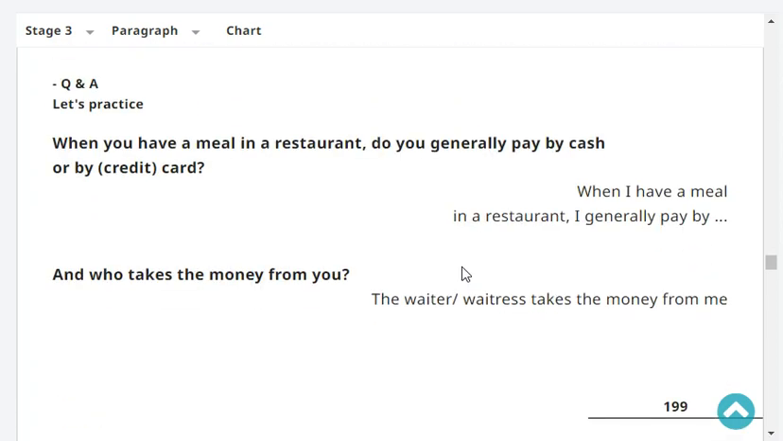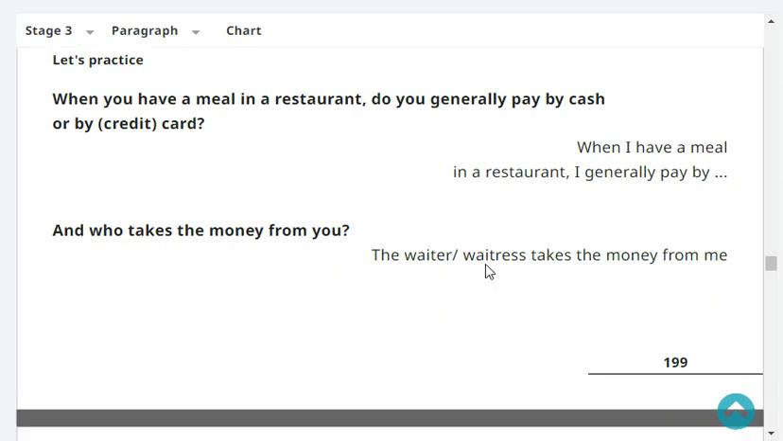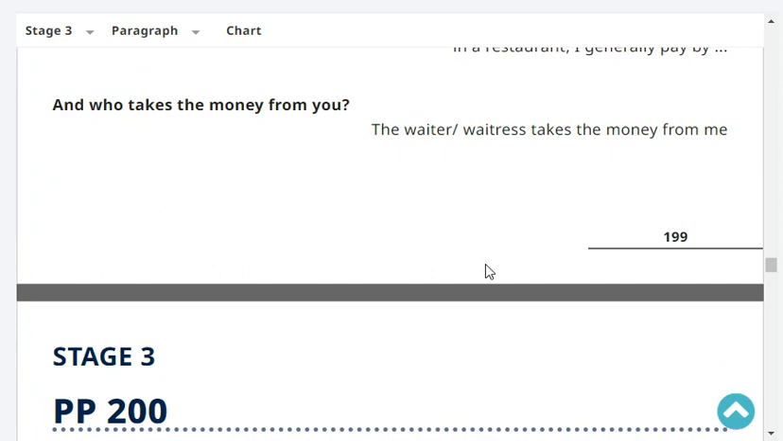When you have a meal in a restaurant, do you generally pay by cash or by card? When I have a meal in a restaurant, I generally pay by card. Very good. And who takes the money from you? The waiter or waitress takes the card from me.